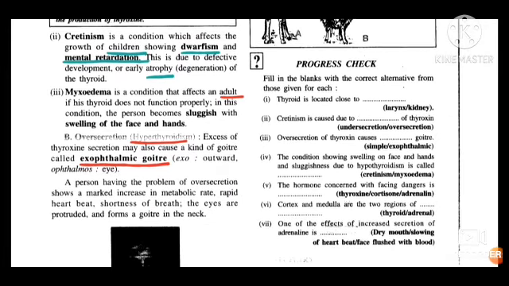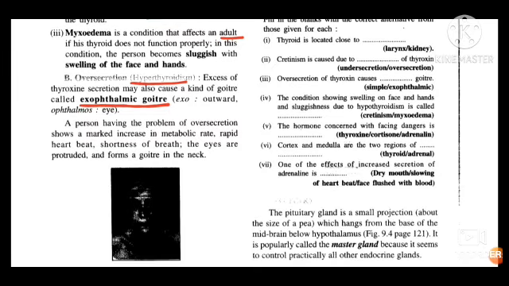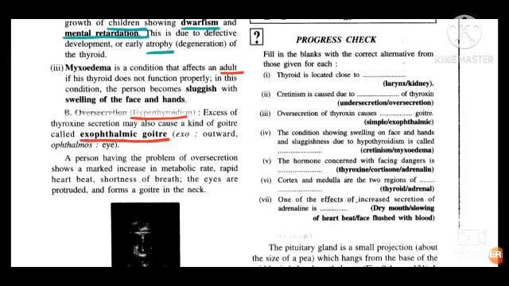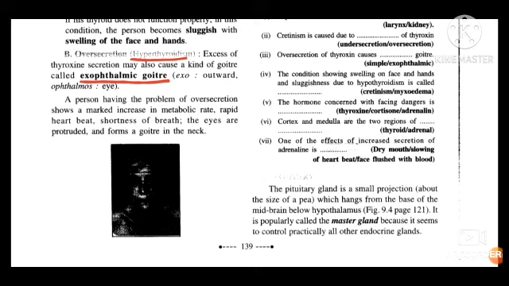Again, it is your homework to solve it in the book only, and be ready with your answer. Anytime I can ask you to send me the screenshots of your answer, and any roll number I can give you. First you solve them, then we will discuss the answers in the next class. So go through these two hormones which we have studied, and in the next class we are going to start with the pituitary hormone. Thank you.